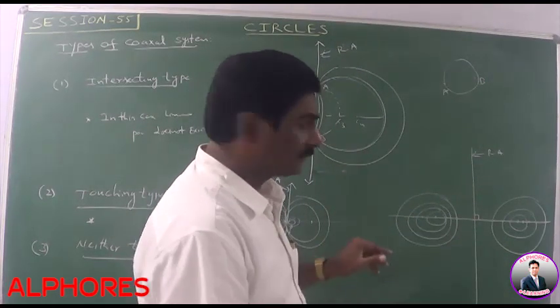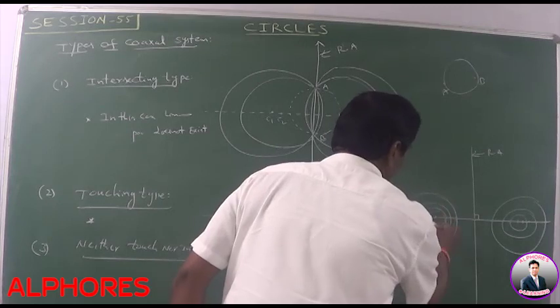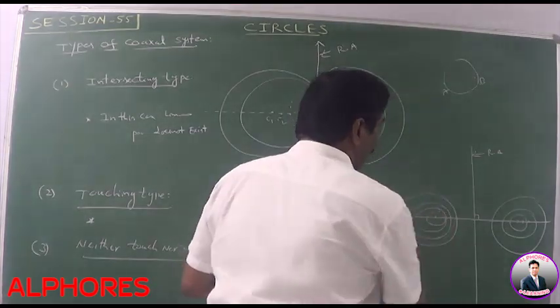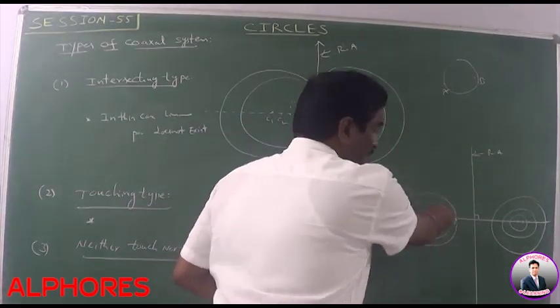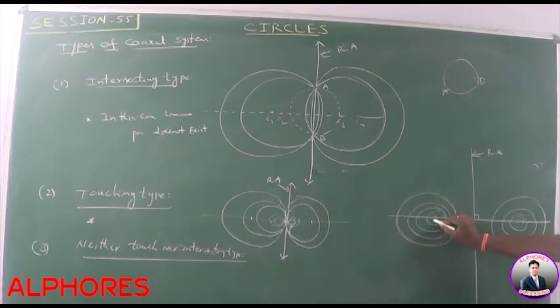Please observe this diagram. In this case, one circle completely lies inside the other, so gradually the radius is decreased. That means for R equal to 0, we get a point circle in this case. In the second system also, the radius is gradually decreasing. If r is equal to 0, that means that is a point circle, that is the limiting point. In this case also there will be one possible limiting point here, and the other limiting point possible here. In this case we get two limiting points.